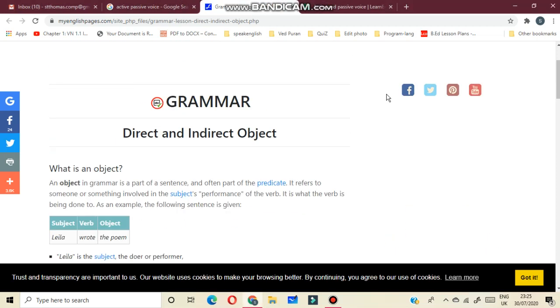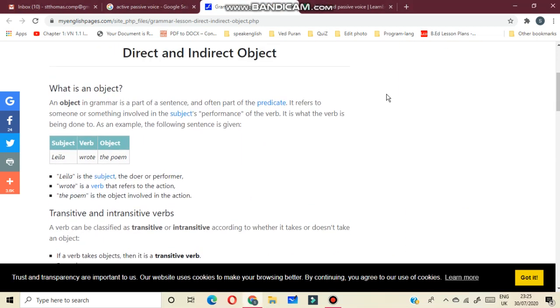Good morning, students. Today I am going to take your revision class, and the topic is direct and indirect object. First, I will discuss what is an object.